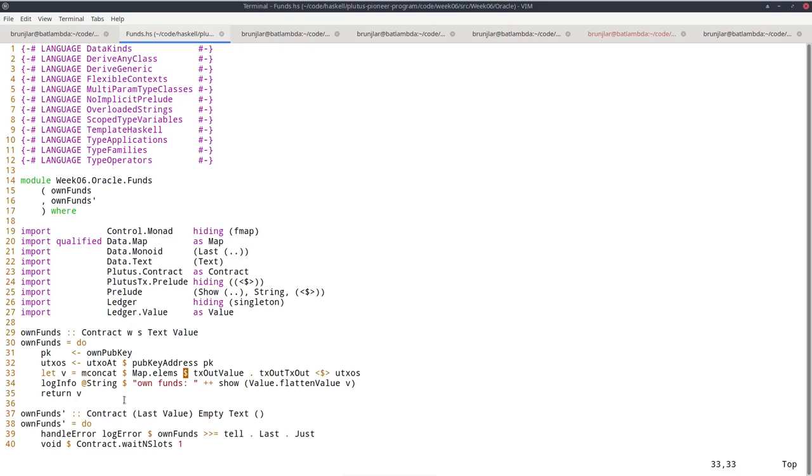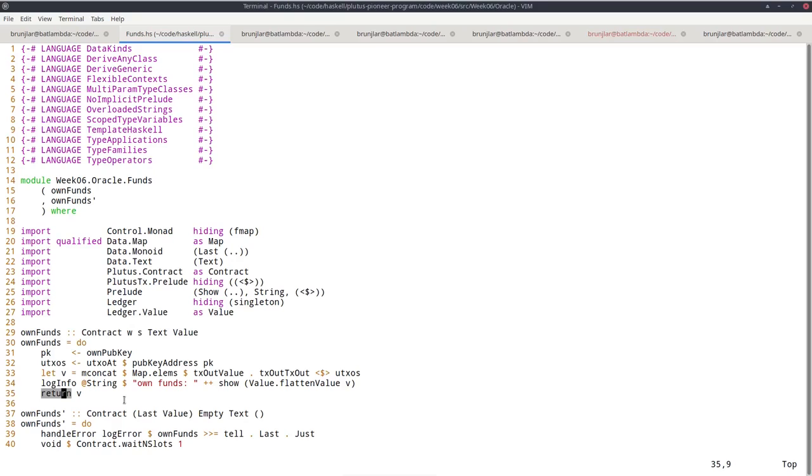The Map.elems function forgets the keys and just gives me the list of all values. And mconcat, as I said before, given a semigroup or monoid, combines a list of values of that type to one. So what that does is it just adds up all the values. So v is now the sum of all the values of all the UTXOs that I own. And I just log that result and return it. So this is a contract that has this value as its return value.